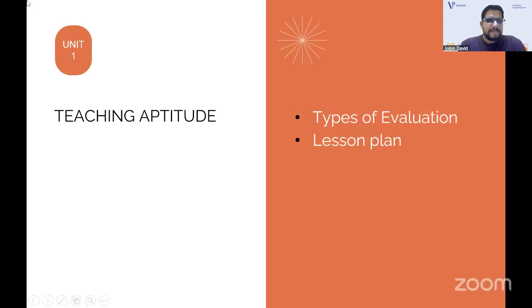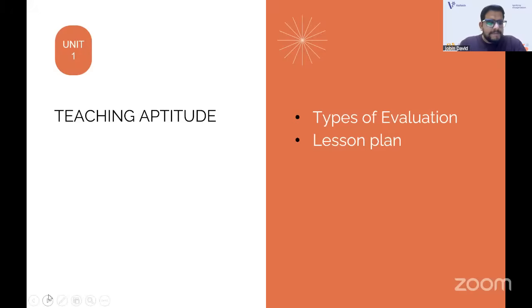We expect five questions from every unit, but every time it may not be the same, and they can ask different patterns. So from teaching aptitude, types of evaluation and lesson plan were asked.